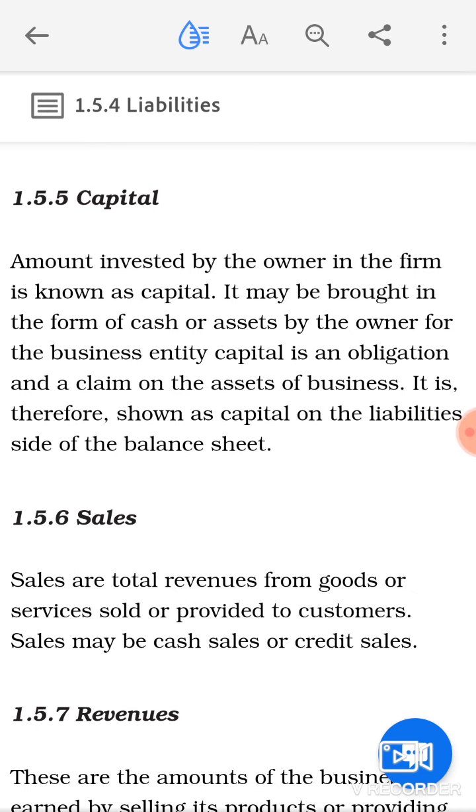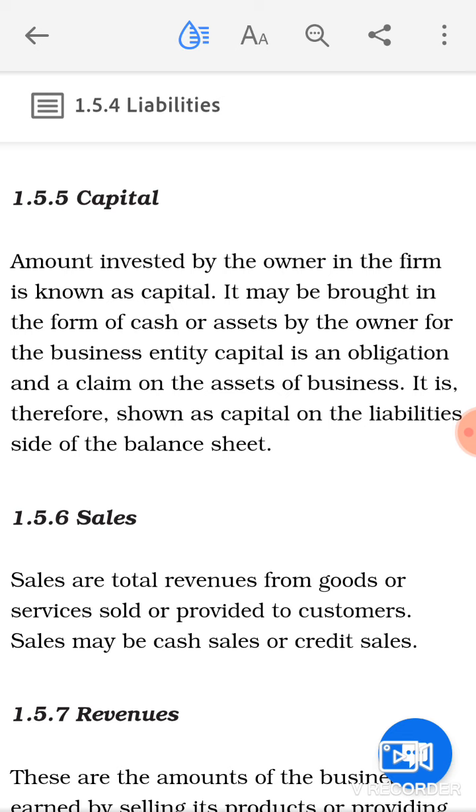The next term is your capital. Now, when you talk about capital, the amount invested by the owner in the firm is known as capital. Capital is that amount that is invested by the owner in the firm.